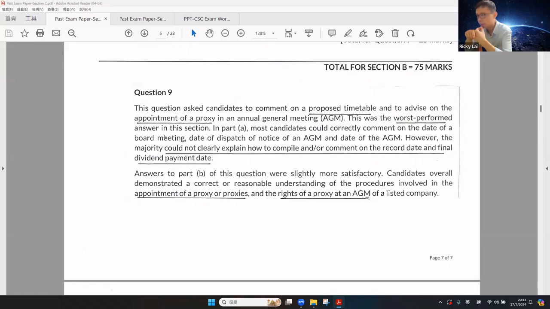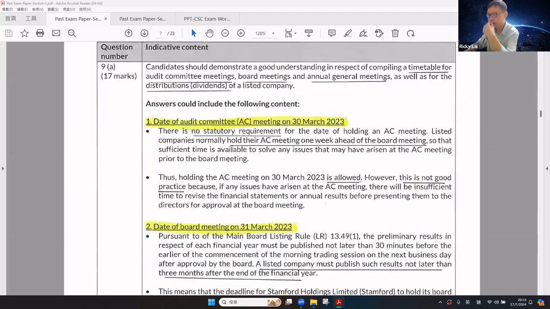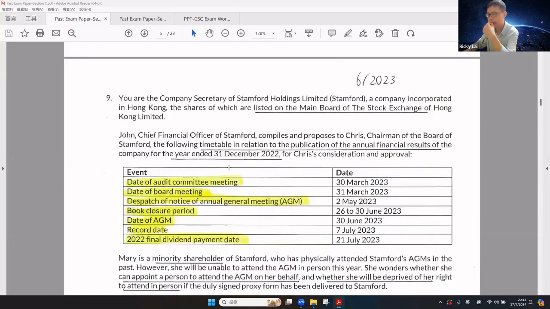Regarding part B, student performance is much more satisfactory. Students overall demonstrate a correct and reasonable understanding of the procedures regarding the appointment of proxy and the rights of the proxy at the AGM. Okay, now let's take a look at the subjective answer, how to comment on the timetable.